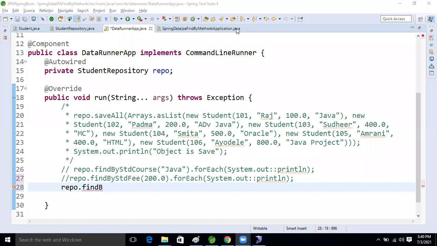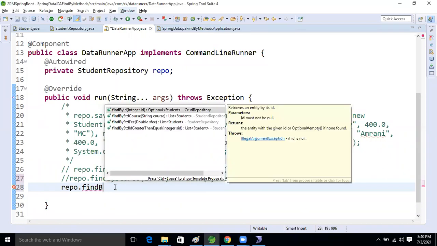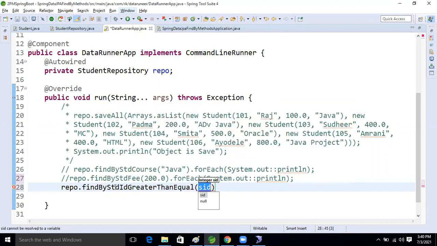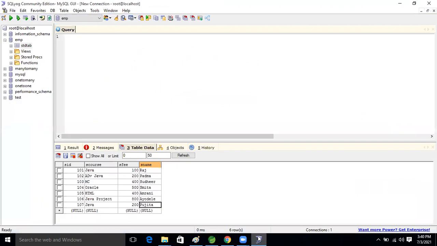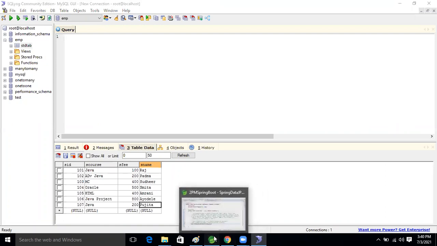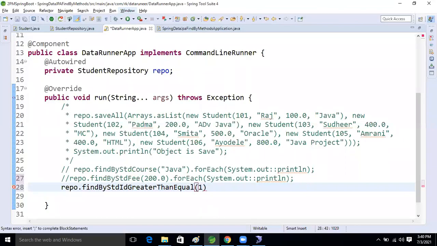Okay, findBy, right? findBy IdGreaterThanEqual. We will select the records based on that ID only. Come to the database, guys. I'm taking 101 to 104 records now, from 104 onward we will select the records, guys. So I'm taking 104 now, right?